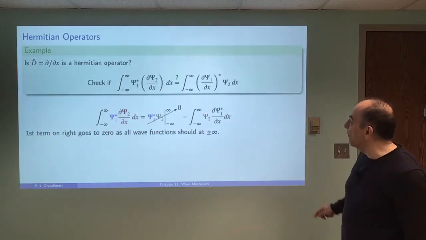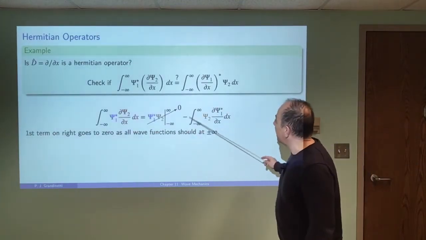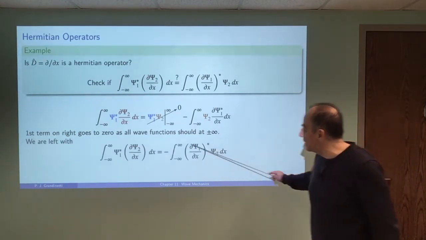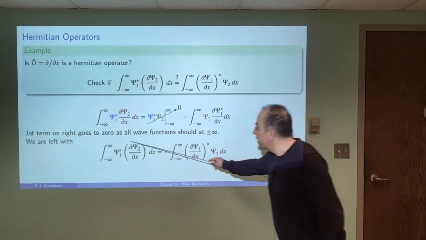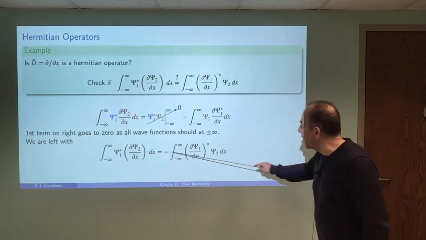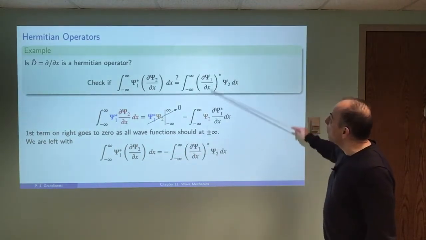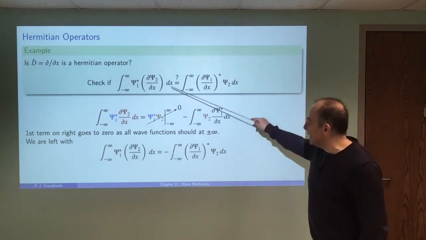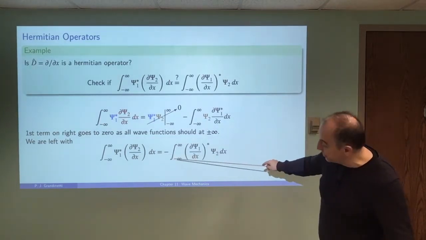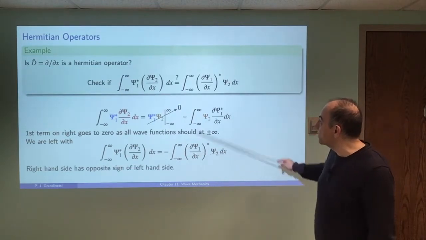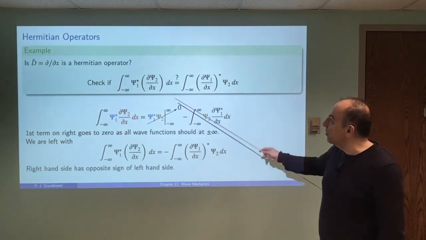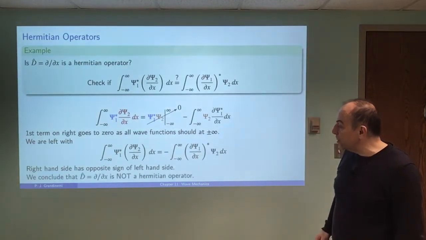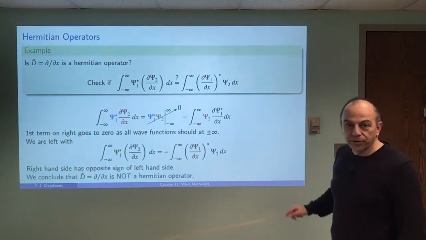When we simplify, we end up with this integral over here equal to the negative of this integral over here. We compare that with what we were supposed to check, and we find that it's actually not true because there's a negative sign here. It has the opposite sign of what it should have. So the derivative operator is not a Hermitian operator.